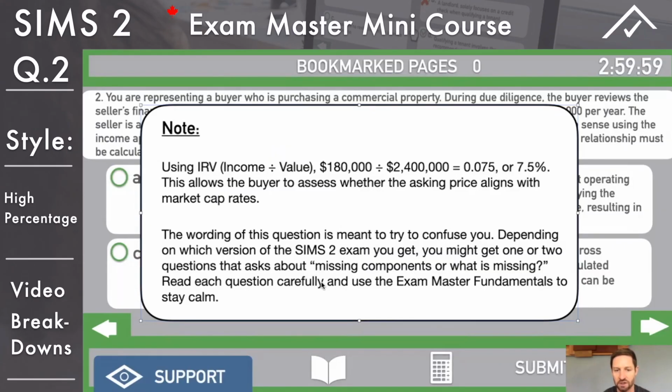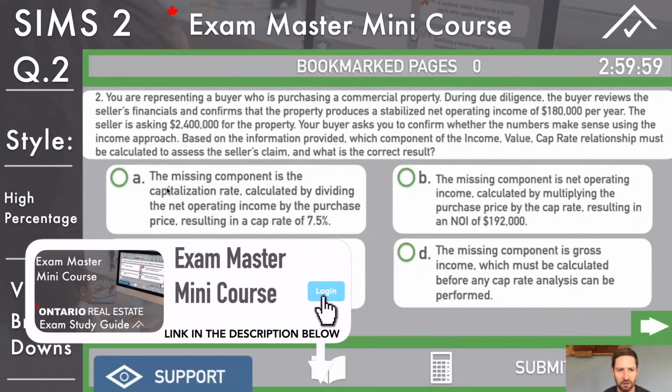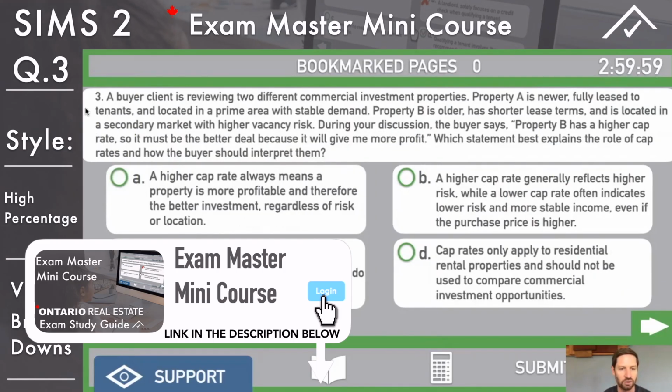Read each question carefully. Refer to the Exam Master fundamentals. In the Exam Master mini course, there are also amazing fundamentals. Refer to those to stay calm. Okay, answer A there, and move on. Question 3, top left, deep breath.